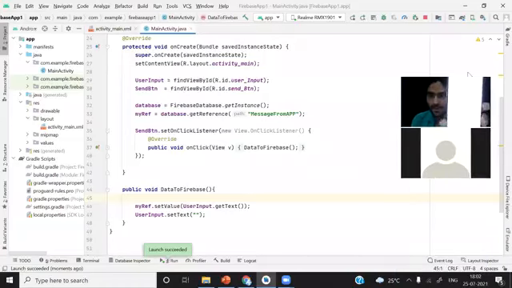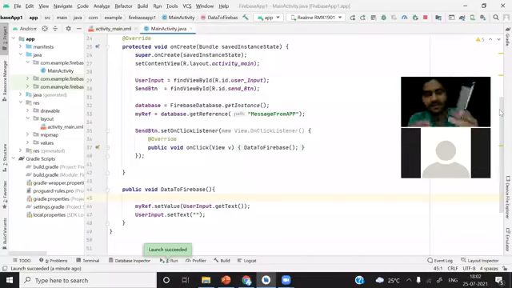You can see here, this is the app. So we were taking user input from here, typing here, and using this button, we were sending the data to the Firebase. But when we press this button, the app was getting crashed.